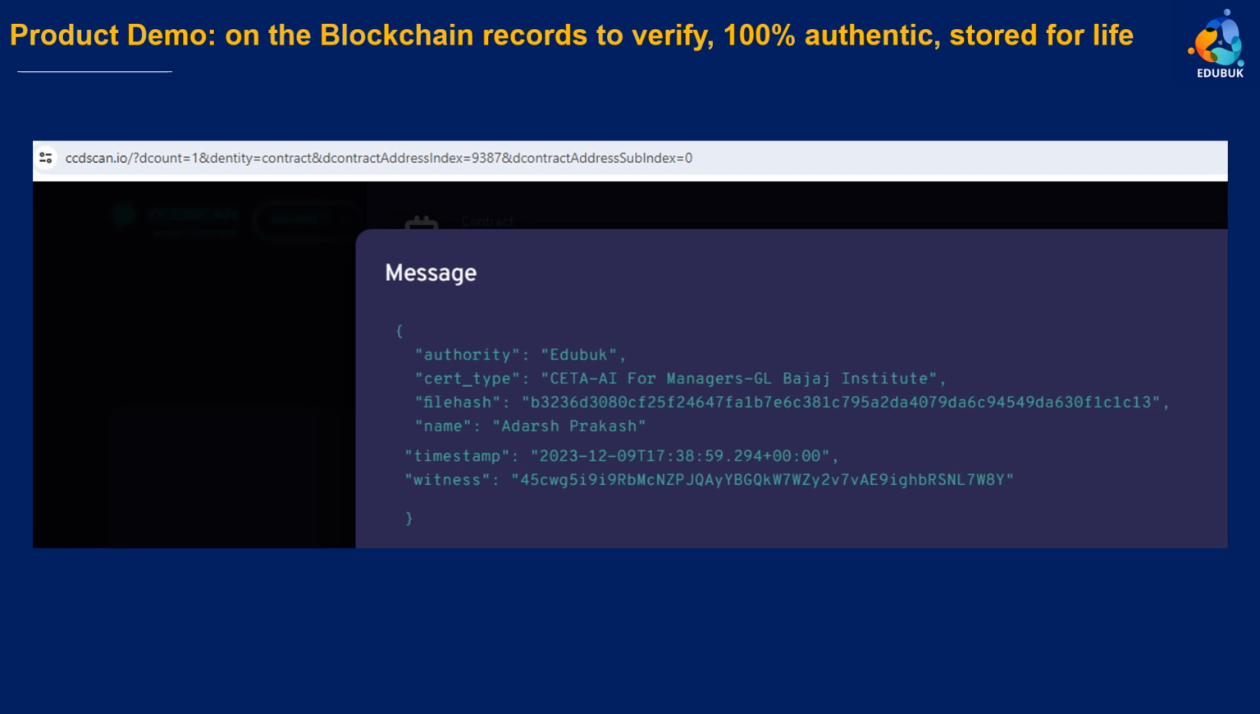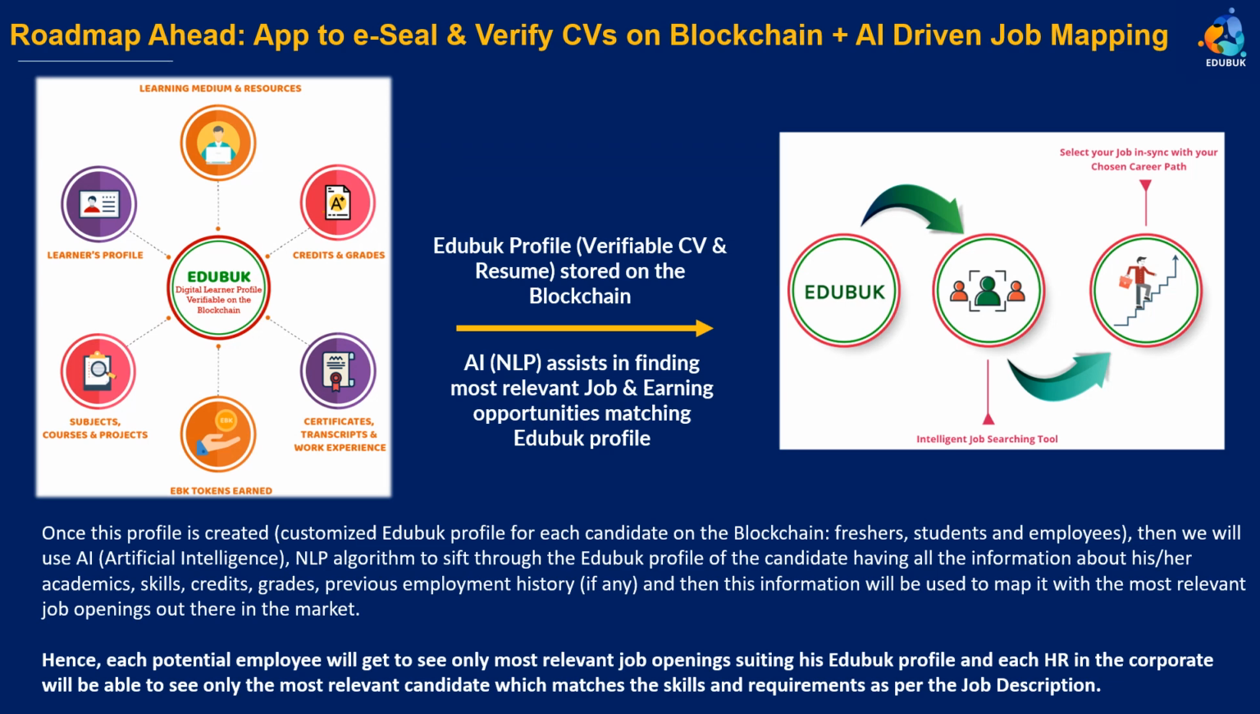And all the things that you see can be recorded, meaning you can check each certificate on the CCD scan, basically directly on the blockchain, all those 6 fields that we spoke about. Then we are not only stopping here, we will also be recording the full CV on the blockchain, because a CV is nothing but a combination of various certificates coming together.